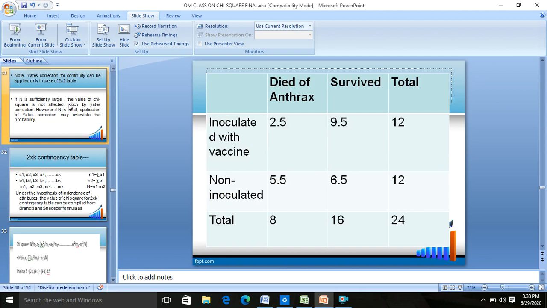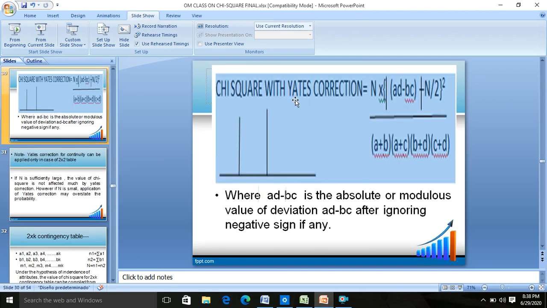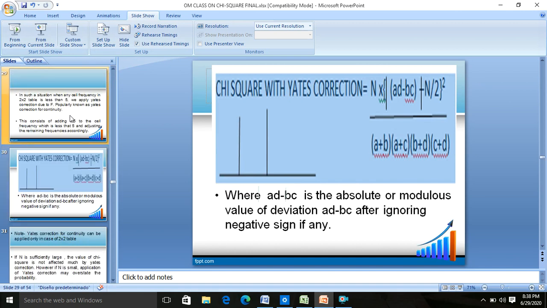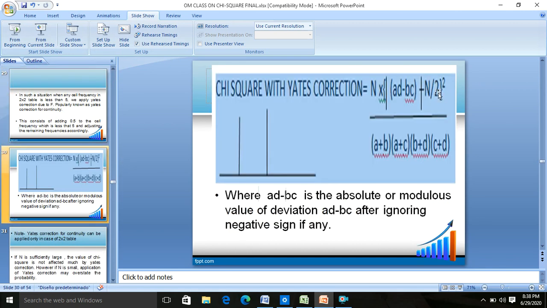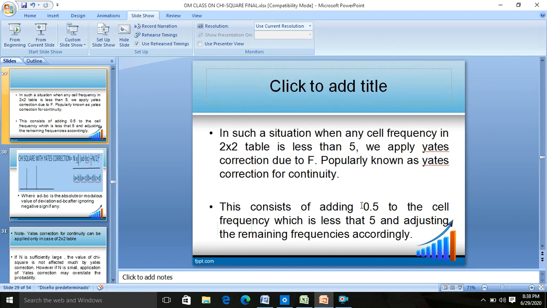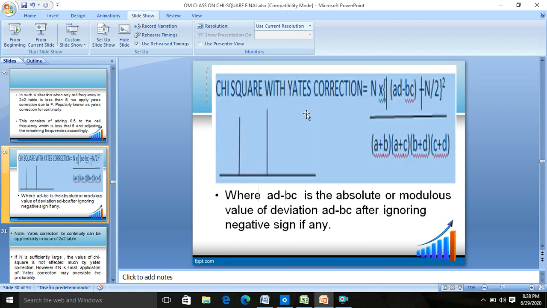Now another method which I said, that is the Yates correction only. Mathematically, let me tell you something, this Yates corrected formula and this are actually the same. When you modify the formula by adding the n by 2 factor, you are actually doing this only. Let me show you how. This is the second type, which consists of adding 0.5 to the cell frequency which is less than 5 and adjusting the remaining frequencies accordingly. So when you have to go for Yates correction, you can either use this or use this.